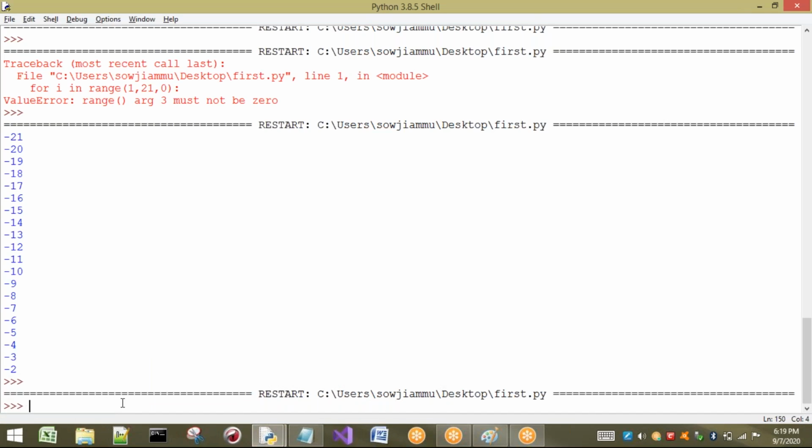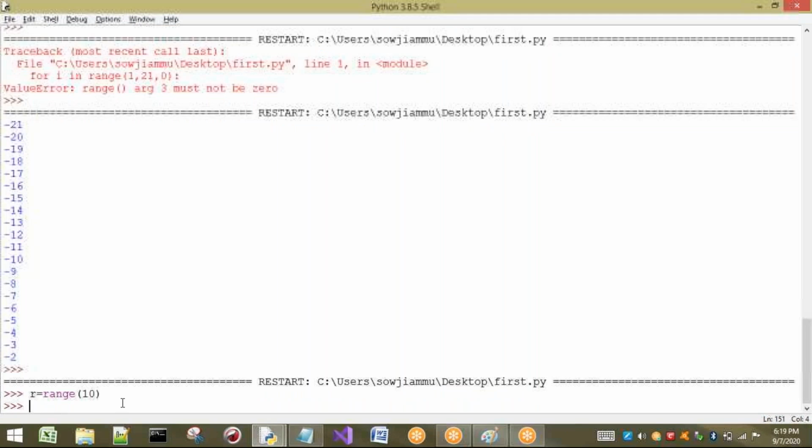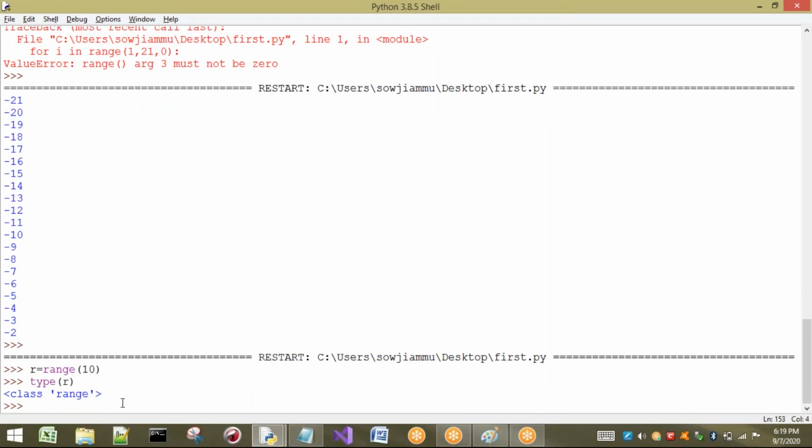Now see here, I am going to take r equal to range of 10, for example. What is the type of r here? Let us see. The type of r is range type. Now I want to see what elements are present in r.